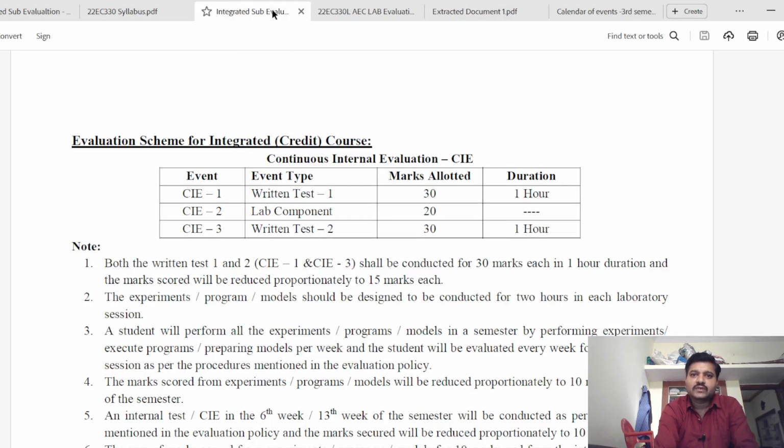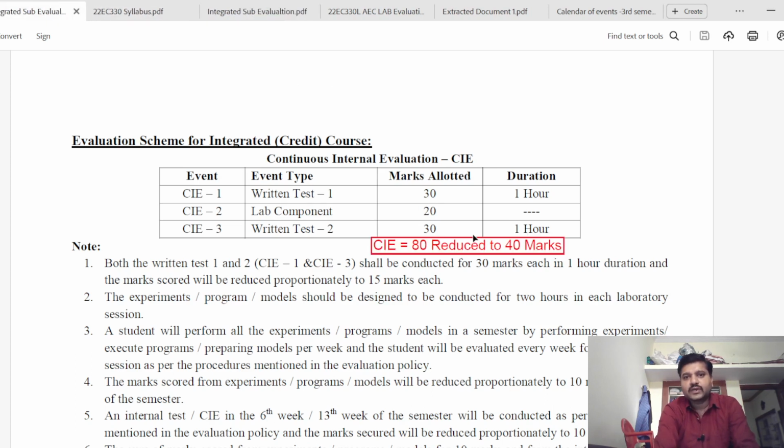As I told, you have 3 events: the 2 tests will be conducted for 30 marks each and then reduced to 15, and the lab component will be conducted for 20 and again reduced to 10, so that the total CIE we evaluate here is for 80 marks, reduced to 40, or 50% of this.